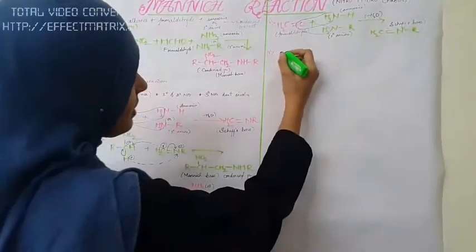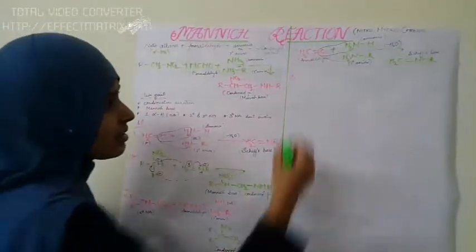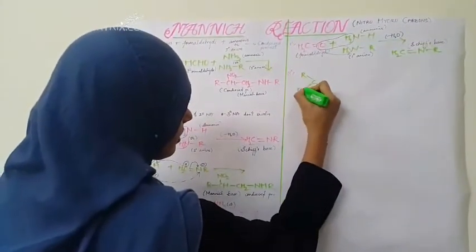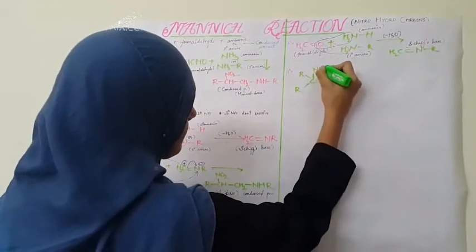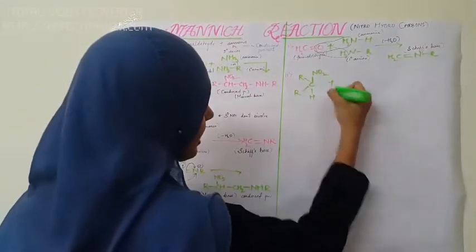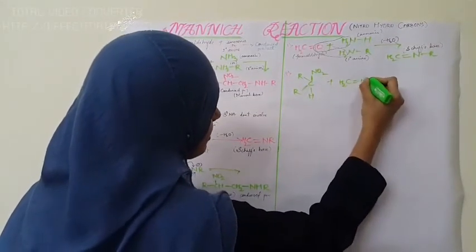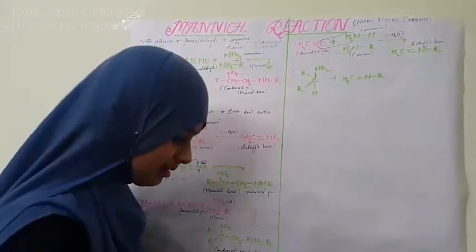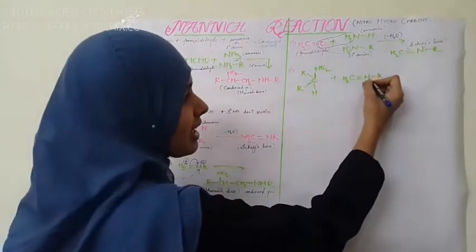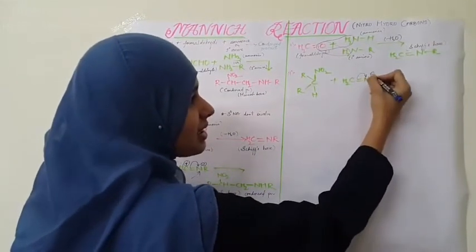In the second step, what happens? Again, secondary nitroalkane reacts with that Schiff base. Secondary nitroalkane, we can write like this, NO2, H. Secondary nitroalkane reacts with the Schiff base CH2 double bond NR. Again, the same: as this nitrogen is highly electronegative, it attracts the pi bonded electrons of this carbon towards itself and gets a negative charge.